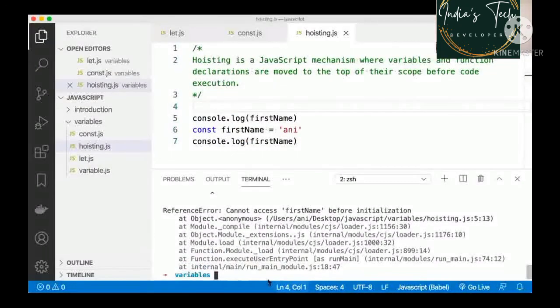When I try to do that, it says reference error, cannot access first name before initialization. We still continue to get the same error. Now, we've come to realize that more and more moving forward, we are going to be using const and let, and we'll try to avoid usage of the var keyword. But remember what I told you right at the beginning.